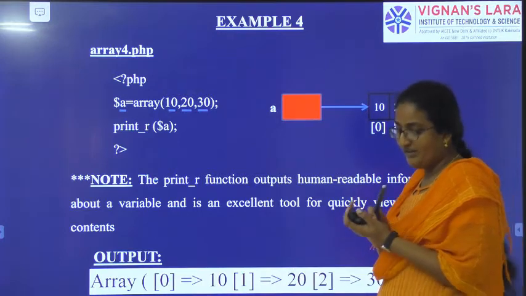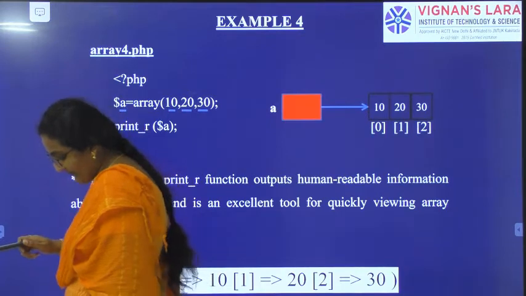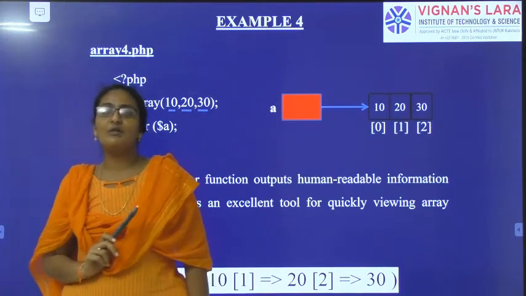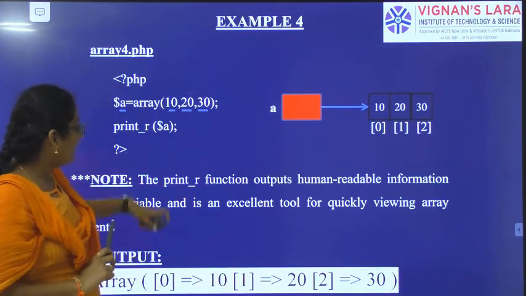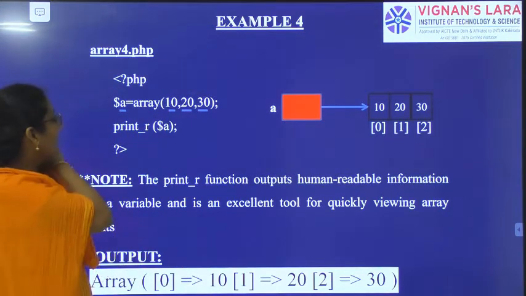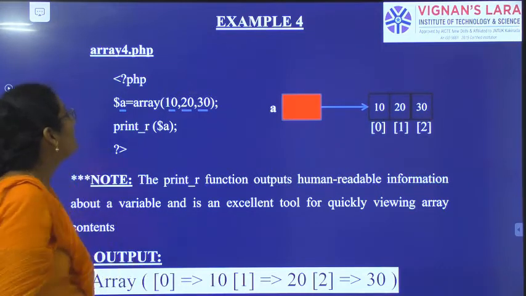So different output we got. In the previous example, we used the foreach loop. Using the foreach loop we can do this program, but using the function R also we can do this program. By using the function R, we got a specified output, which is very interesting.